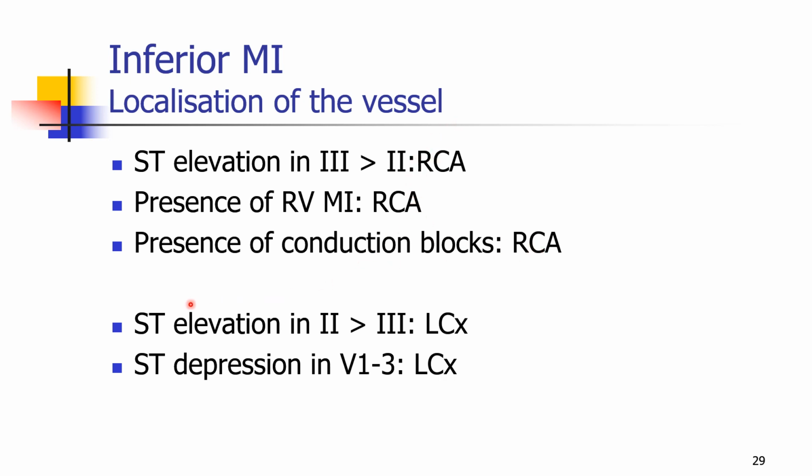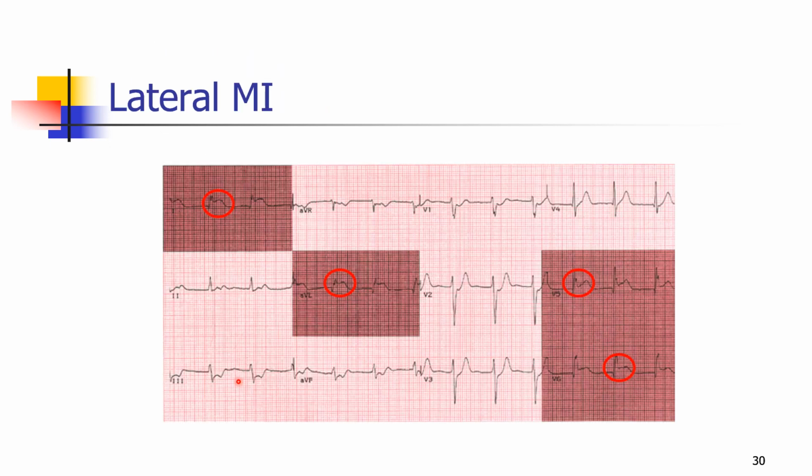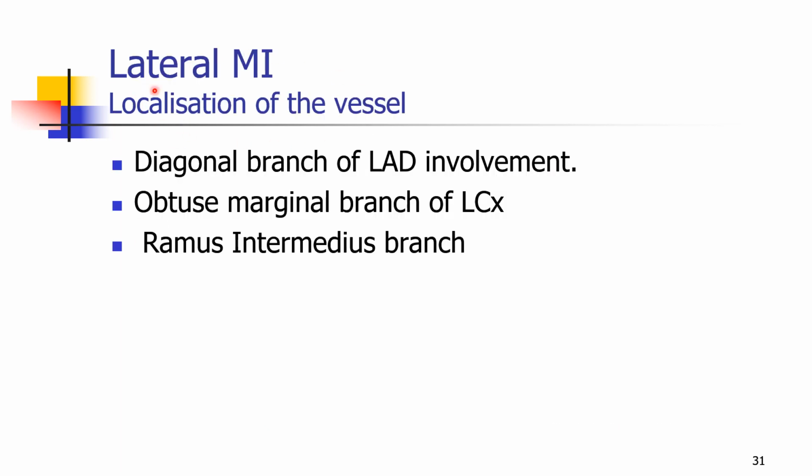On the other hand, if the ST elevation in lead 2 is more than lead 3, it is the circumflex artery. And if there is ST depression in V1 to V3 in addition to inferior leads, then also it favors the circumflex artery. So in this example, there is ST elevation in lead 1, aVL, V5, V6, which we have already discussed are the areas of the lateral wall. So this is called lateral wall myocardial infarction. When you have only these changes, involving the lateral wall, what is the localization of the vessel? It could be either the diagonal branch of the LAD, the obtuse marginal branch of the circumflex, or the ramus intermedius branch.